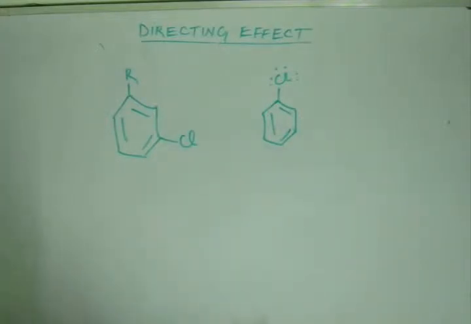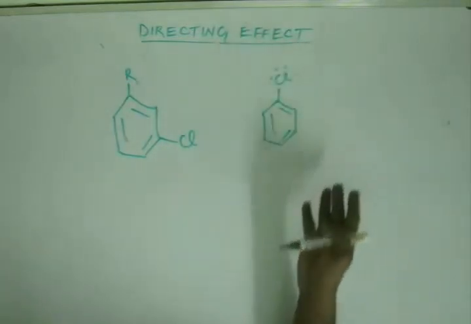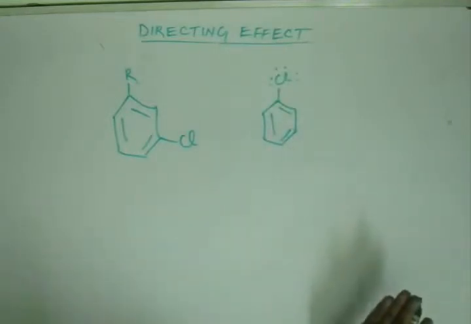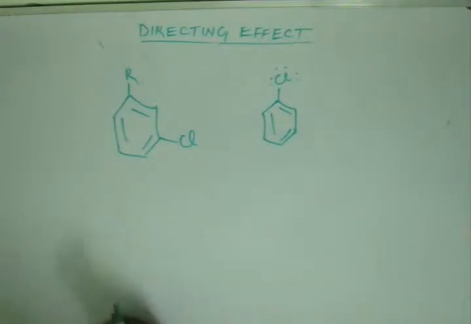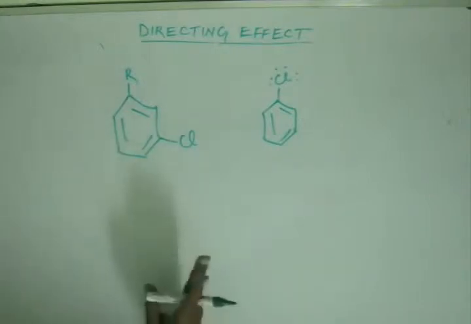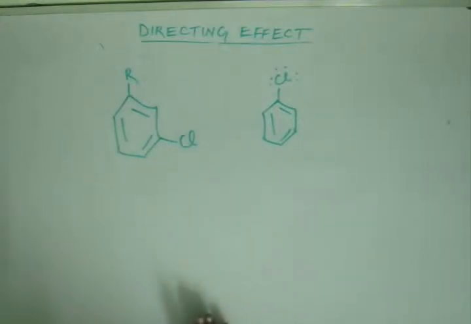So it is a general rule for all the halogens. Fluorine, chlorine, bromine, iodine. Astatine is radioactive. We don't study the chemistry of astatine. But for the whole of the halogen family, stable elements, fluorine, chlorine, bromine, iodine, they are overall electron withdrawing. So chlorine is electron withdrawing, and since it is electron withdrawing, then one might be tempted based upon the discussion we have, and that will be a completely legitimate temptation, that chlorine will be meta directing, because it is electron withdrawing.